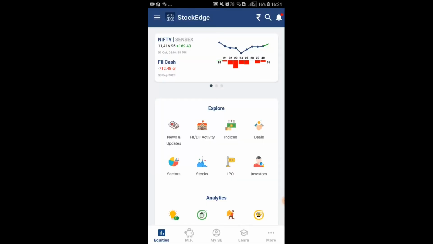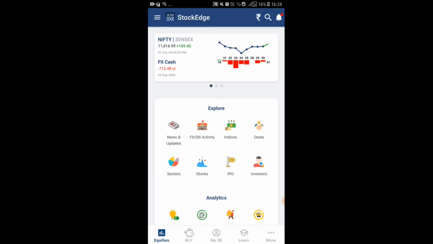So basically information provided in all the 3 apps will be same only, but I am using Stock Edge to track company announcements, company financial results, like if I want to track dividend announcements of the company, stock split announcement of the company, bonus share announcement of the company, then I find this app is very useful because here it is easy to track all this information. Plus here also we can come to know like what big investors are doing. So our second best app for stock market updates is Stock Edge.